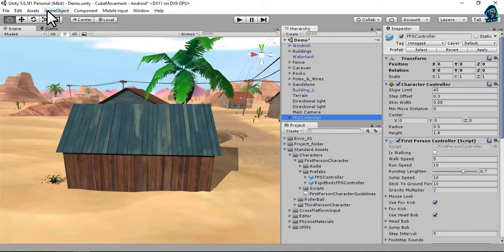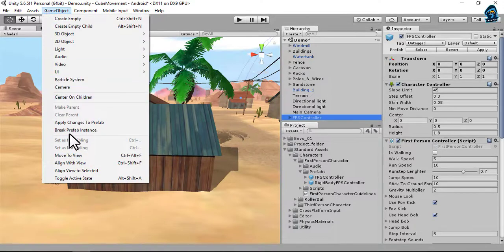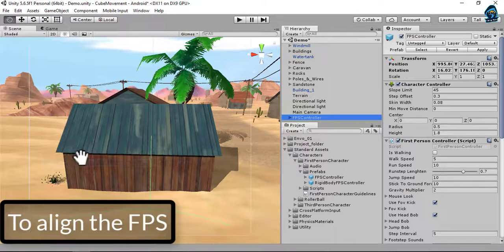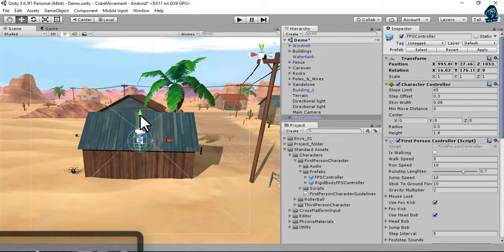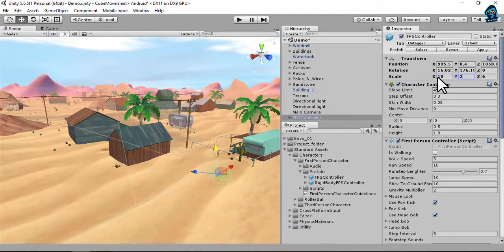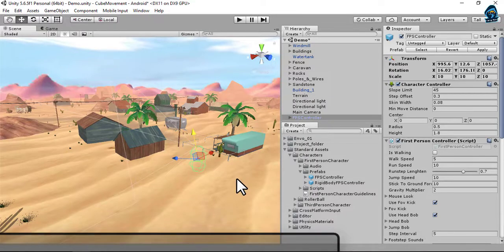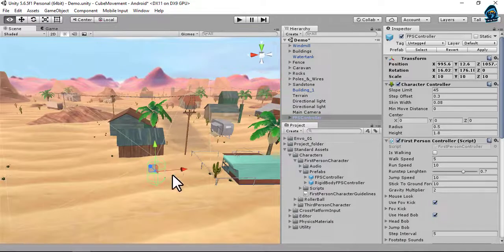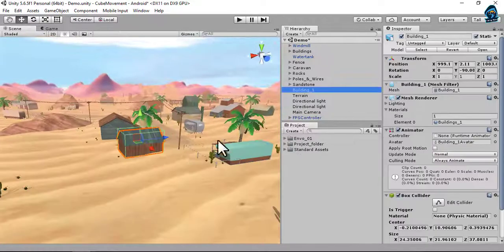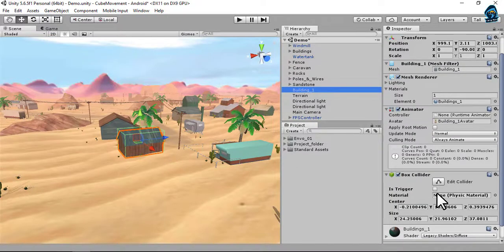Just focus on the FPS controller, go to Game Object, and set Align with View. It will set along your view, and I'm just scaling it to 10. Make sure your player is on the terrain, not below it, otherwise it will fall down. Just click on the FPS controller and rotate the view. Done. Click on building 1. Its trigger is off. It means that the player, your first person controller, cannot pass through this collider.